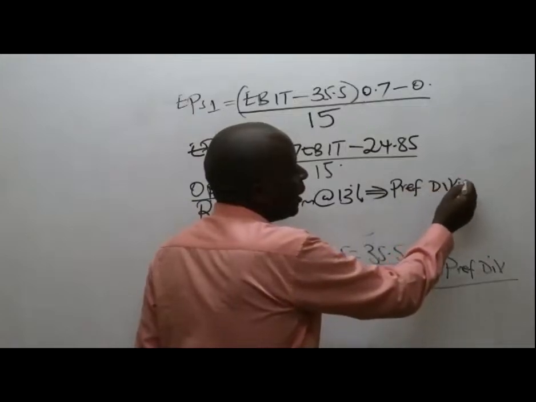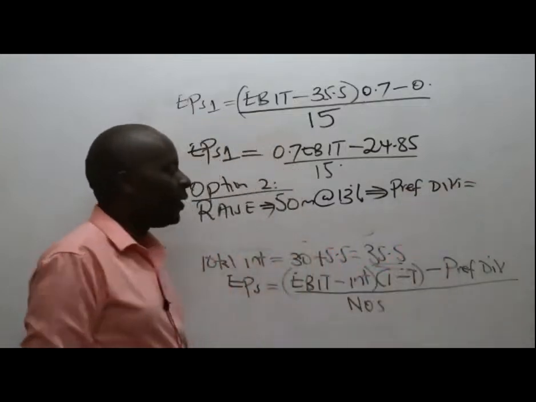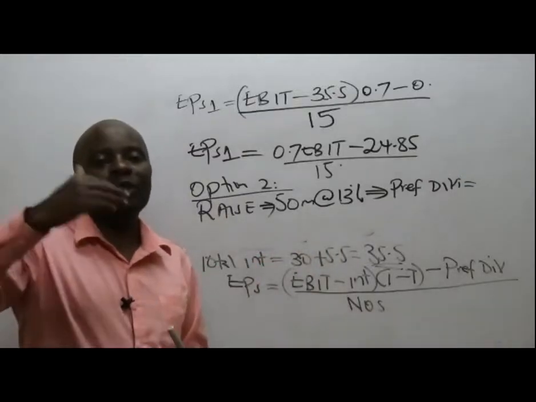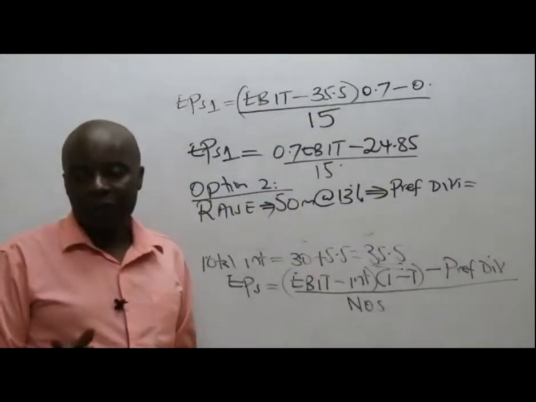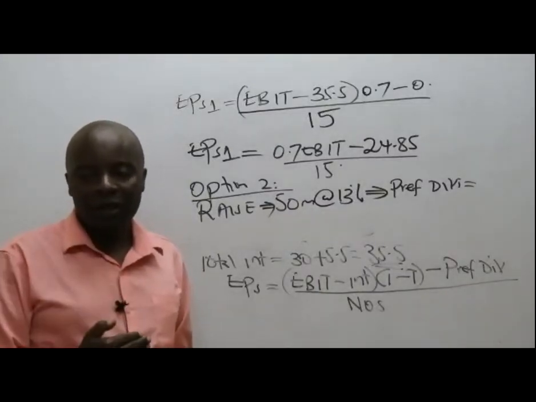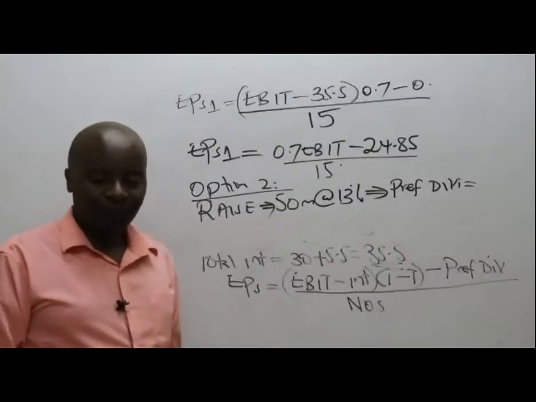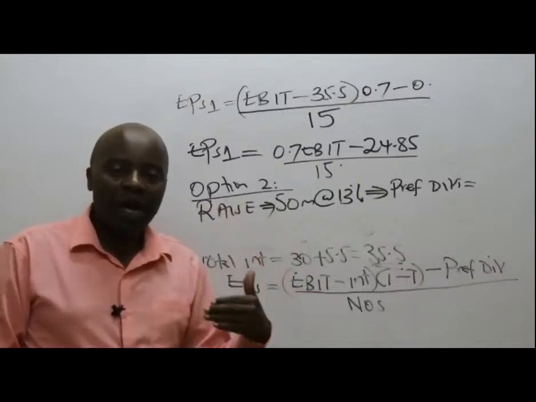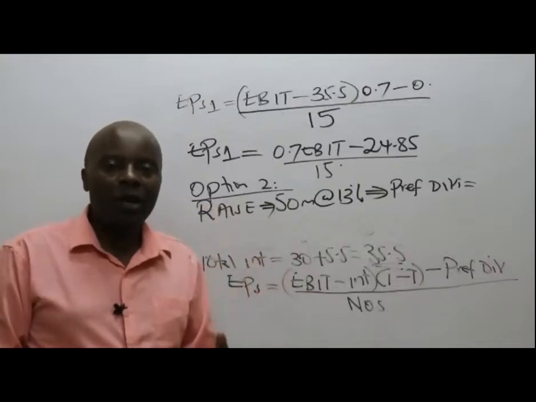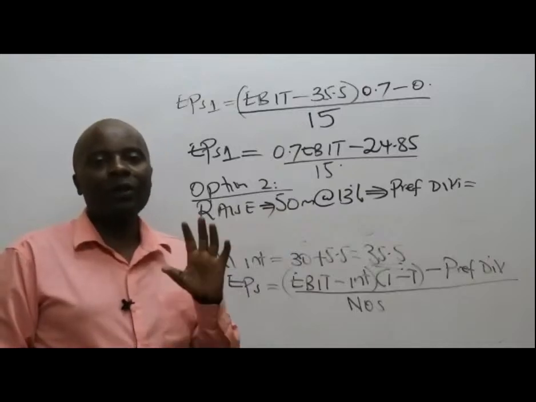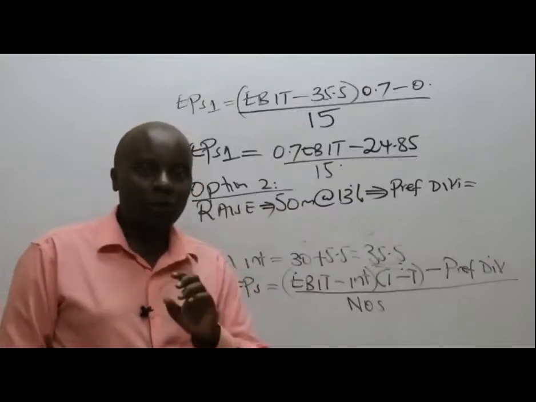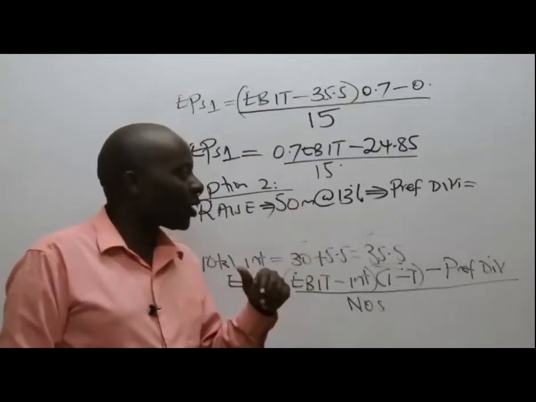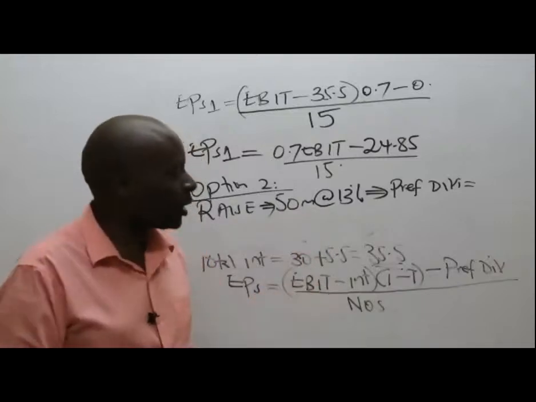The preference dividends will be 13% of 50 million, 13% of the par value. That will give me what? Remember, we are raising 50 million. But this time round, they don't want us to use debt or ordinary shares. They want us to use preference shares. So 13% of 50, I'm being told it's 6.5 million.